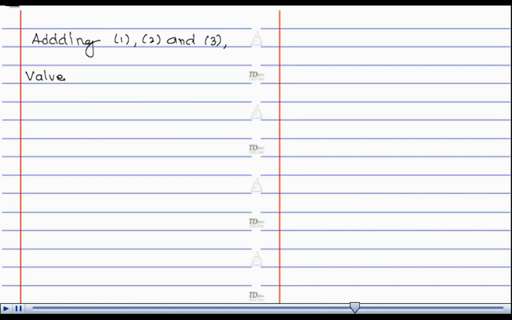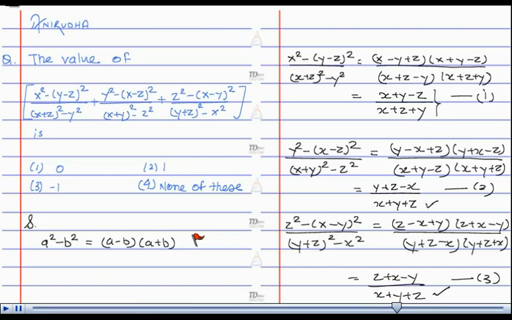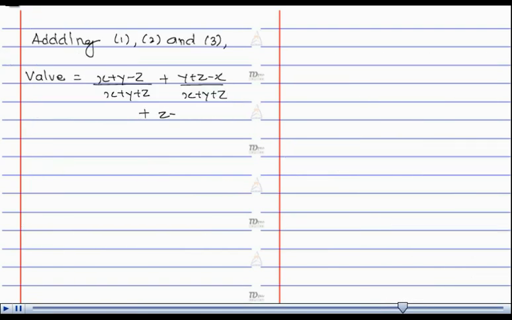Therefore, the required value is x plus y minus z upon x plus y plus z, plus y plus z minus x upon x plus y plus z, plus z plus x minus y upon x plus y plus z, which is equal to x plus y minus z plus y plus z minus x plus z plus x minus y upon x plus y plus z.